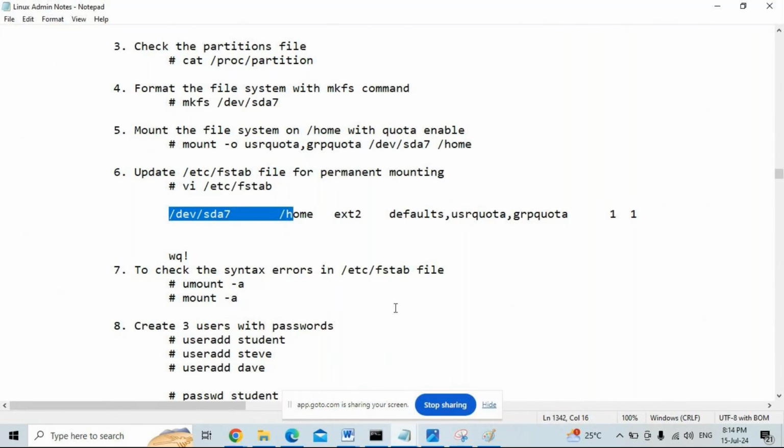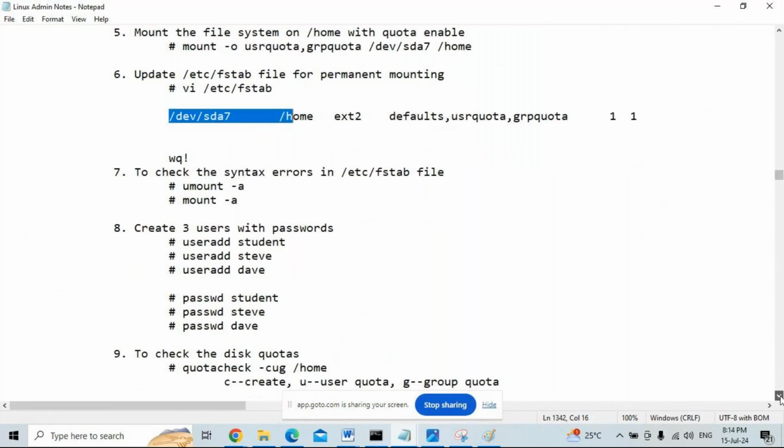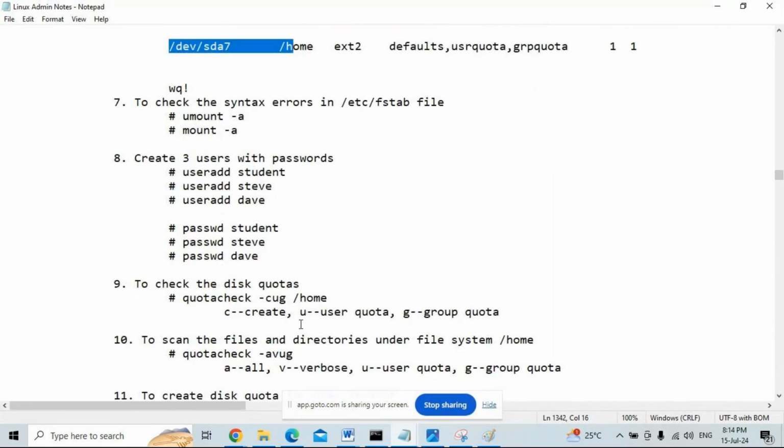useradd username, create 3 users, create the password for each user, then quotacheck -cug /home. Quotacheck creates the quotas: -c for create, u for user quota, g for group quota, and the file system name /home. To scan the files and directories under the file system /home, quotacheck -avug: a for all, v for verbose mode, u for user quota, and g for group quota.